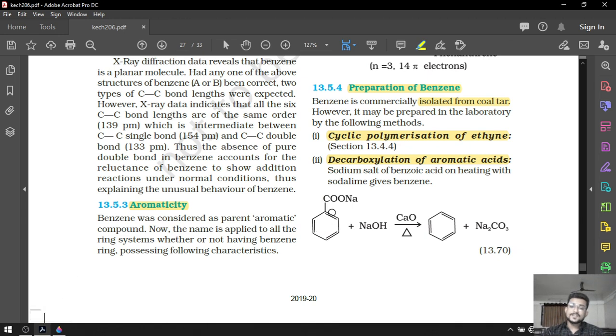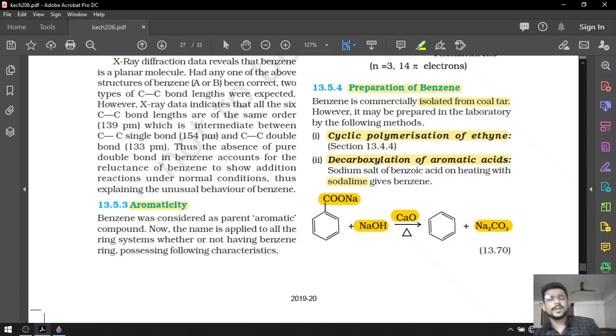When sodium benzoate reacts with NaOH in the presence of CaO, NaOH plus CaO is known as soda lime. We know that already, right? When NaOH reacts with sodium benzoate, it gives us benzene. That means this particular portion will be removed, and hydrogen will take the place of COONa and C6H6 will be obtained, and Na2CO3 will be the byproduct.